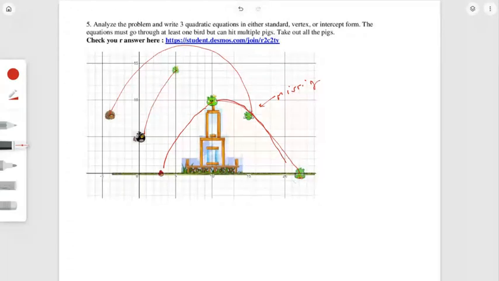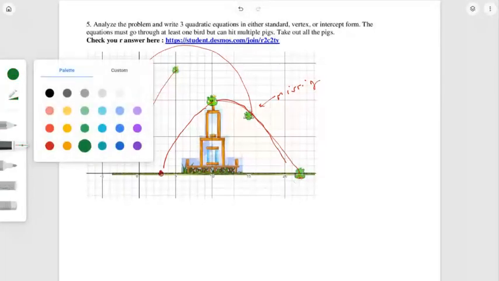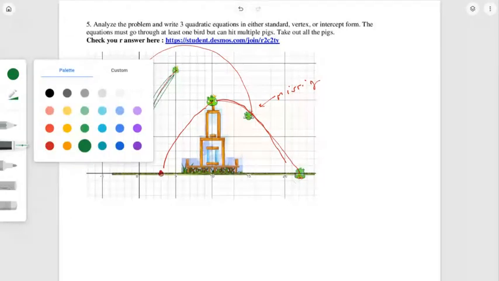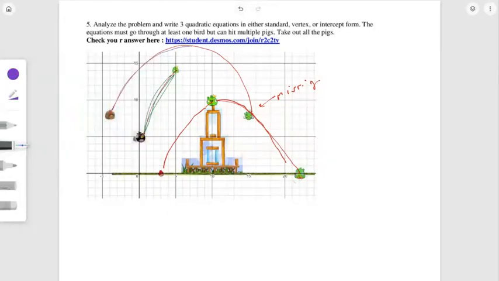Okay, so let's do, maybe I should have changed the colors here. Let me make this one that, and I'll just do this one that color. Okay, let's do the red one first. So let's do this intercept. I look at that and I'm thinking that's a 3, 0. And 20, 21, 22. So that's 22, 0. So I have a P and a Q.